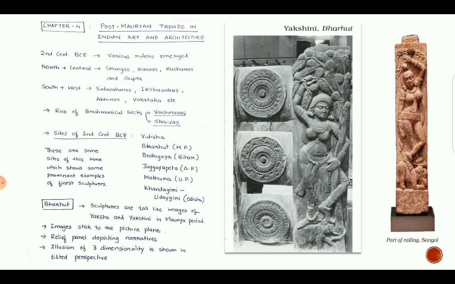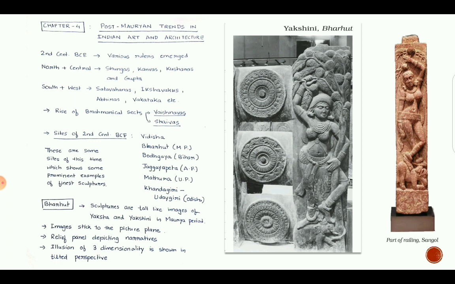The important sculptural sites where evidence of sculptures was found were Vidisa, Bharhat, Bodh Gaya, Jagaypeta, Mathura, Khandagiri, Udaygiri, Odisha, etc. One of the important sculptural evidences was found in Bharhat. So what are the features of Bharhat sculptures? These sculptures are tall, like the images of Yaksha and Yakshini in the Mauryan period. You can see the image given here. It is an image of Yakshini from Bharhat.